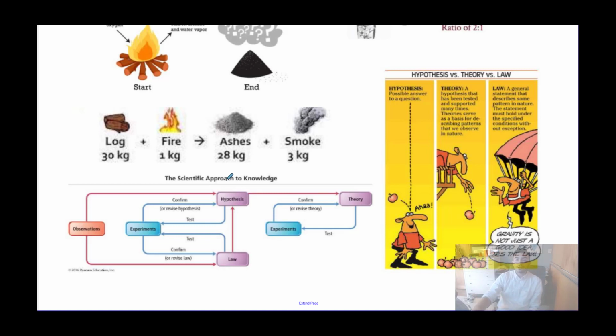So we question our observations, and then we either come up with a law because we've observed the same thing so many times, or we come up with a hypothesis to attempt to explain why we are observing what we are observing. We run experiments, and if we run enough experiments that are supported, that hypothesis is supported enough times, then we can come up with a theory that attempts to explain how or why the observations we are making make sense. So that brings us to the end of Chapter 2, Matter, and you should be now ready to take your Chapter 2 throwback quiz.